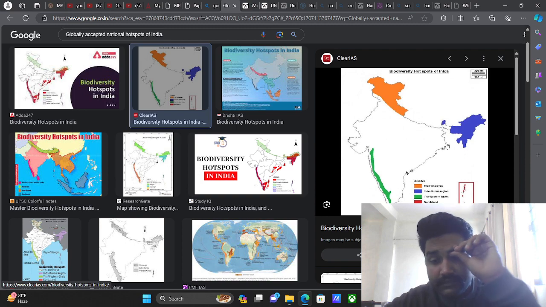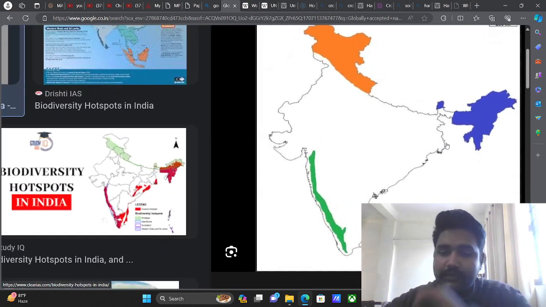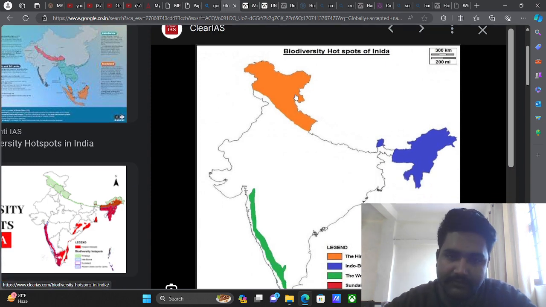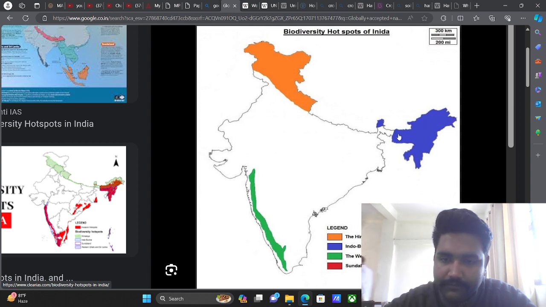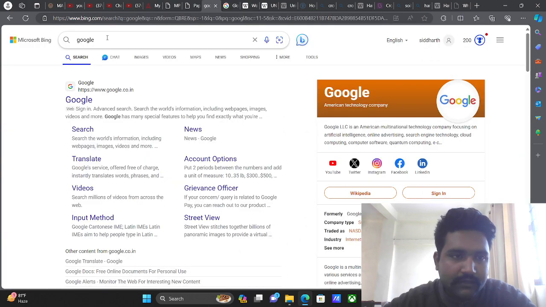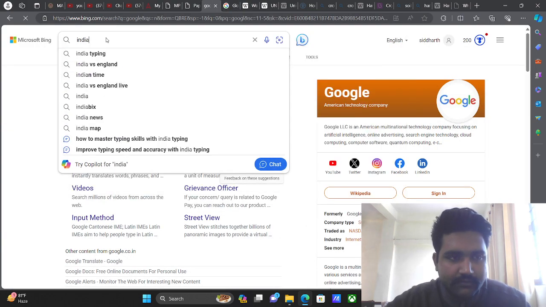Biodiversity hotspots in India are the Himalayas. Now, Himalayan is situated in the Jammu and Kashmir part, you already know this, and the Indo-Burma region. So this is the Indo-Burma region, which is there in India itself. The Indo-Burma region is basically the eastern part, I guess. So basically, it has certain states. What are these states which are there here? This you will also understand by one of the diagrams.